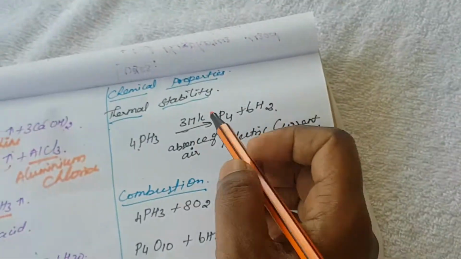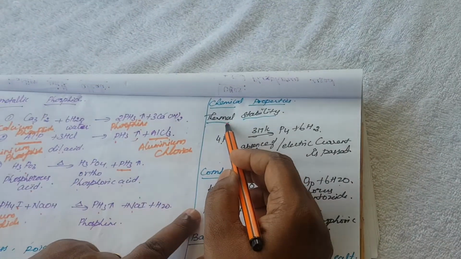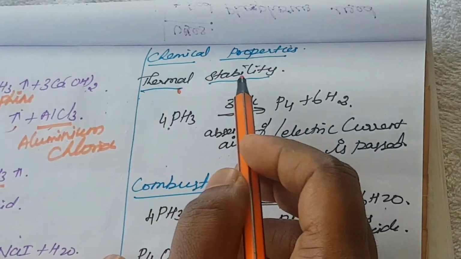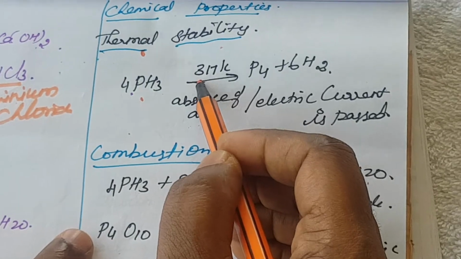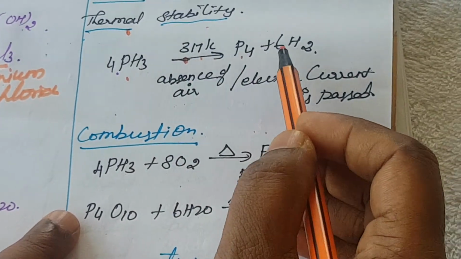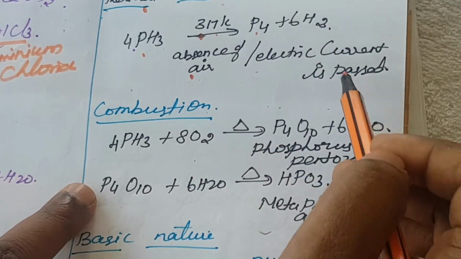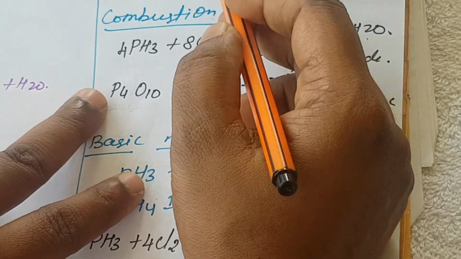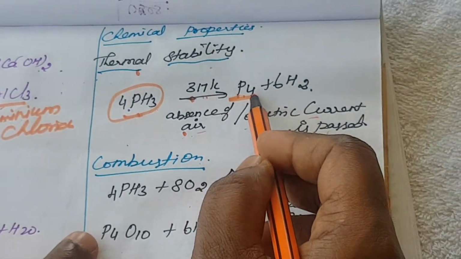Next, what are the chemical properties? Thermal stability. What is meant by thermal stability? Even when heated to high temperature, it is very stable. When heated to 317 Kelvin, phosphorus and hydrogen are formed, in the absence of air, when an electric current is passed through the heated phosphine. It will form phosphorus.